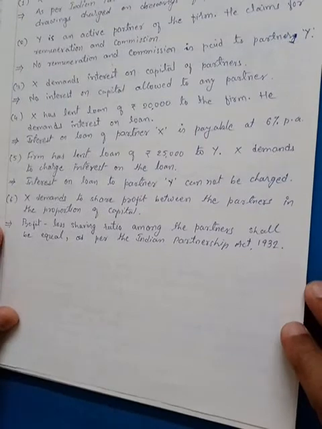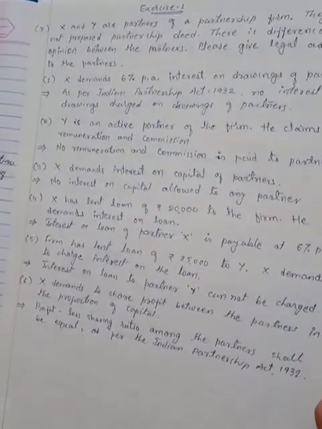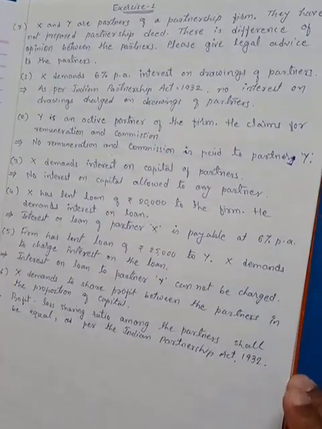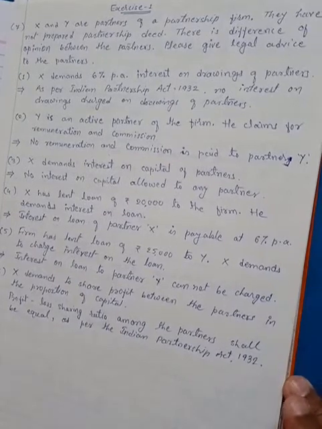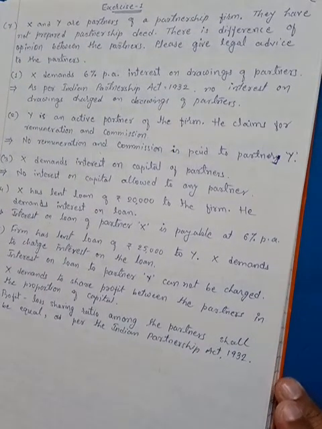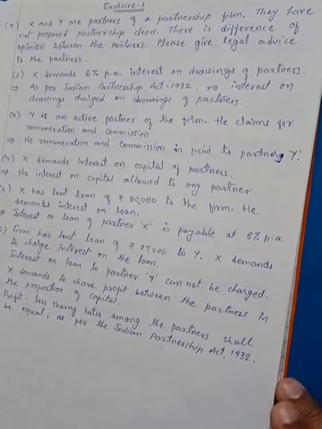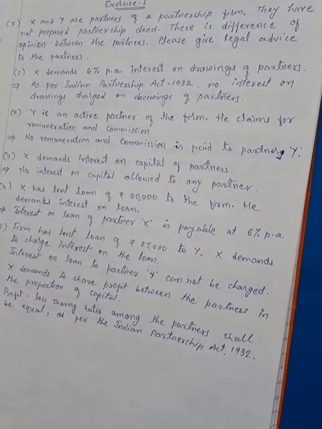Now we'll move on to the practical part, that is how we are going to solve the problems practically regarding these partnership accounts. So the first question in your Exercise 1 is question number 7.